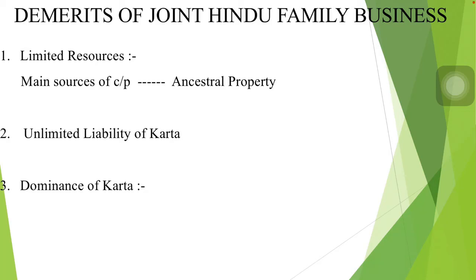The last demerit of joint Hindu family business is dominance of Karta. As we all know, the full control of the organization and the management is in the hands of Karta only. So all the decisions will be taken by Karta, whether it is good for the organization or not favorable for the organization. So here lies the dominance of Karta. So these were the three demerits of joint Hindu family business.